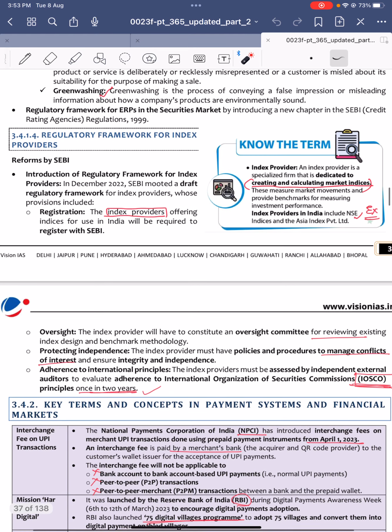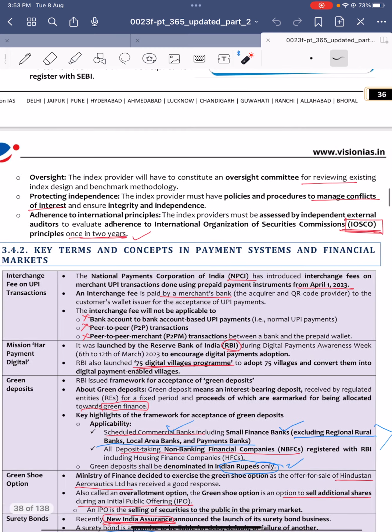Next, the regulatory framework for index providers, like calculation of the market indices, etc. What are the index providers present in our country as of now? Some of them are NSE, National Stock Exchange, Asia Index Private Limited, something like that. So SEBI also released that framework.